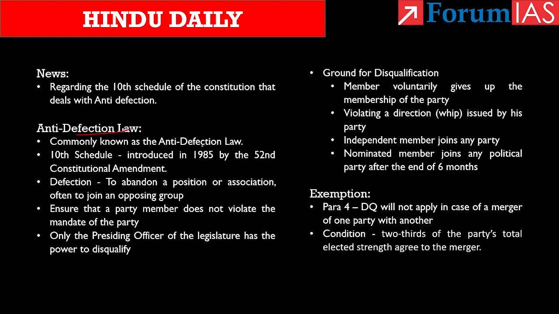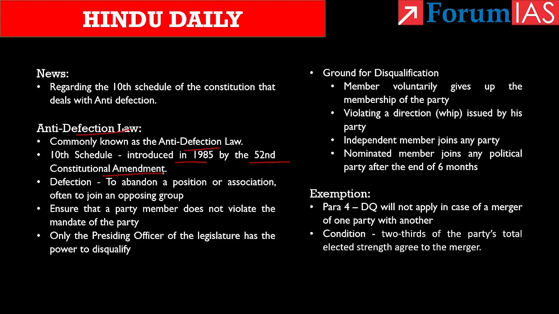See, the 10th schedule of the constitution is commonly known as anti-defection law, and it was introduced in 1985 by the 52nd constitutional amendment. Know that defection has been defined as to abandon a position or association, often to join an opposing group.